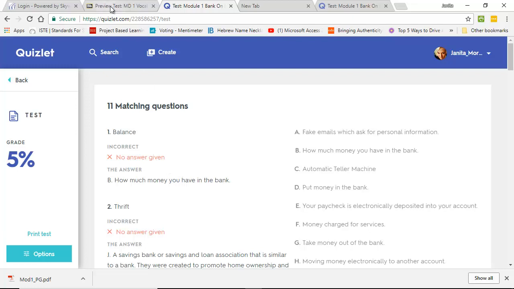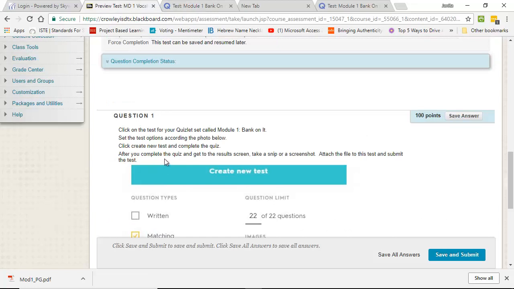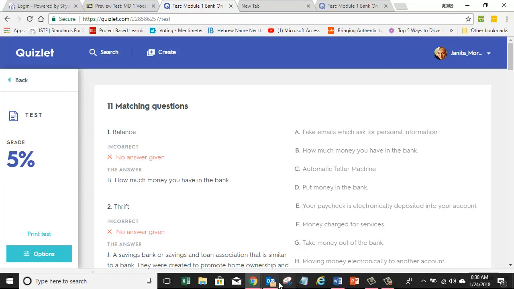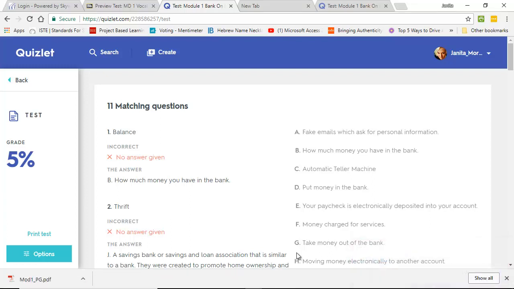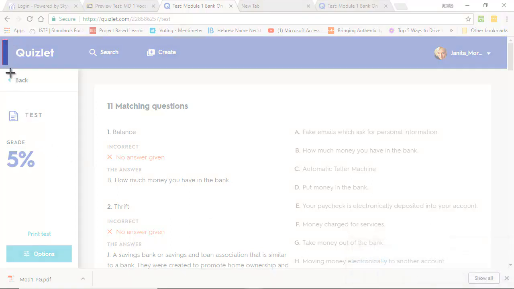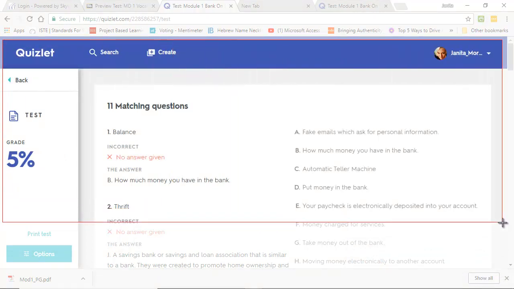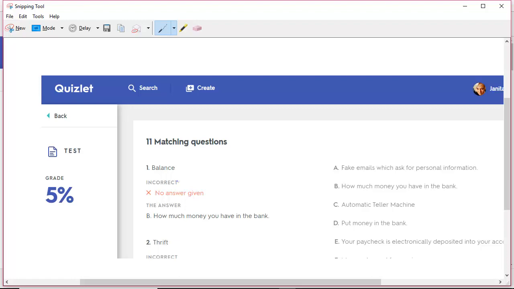In order to turn this in, let's go back here. It says, after you complete the quiz and get to the results screen, take a snip or a screenshot and add this file to the test and submit it. So here are my results over here. Some people just take a picture of this right here. That's not enough. When you take your snip, I want you to take a snip all the way over here so that I can not only see your results, but I can see your name. You see my name up there in the top corner? I want to see your results and I want to see your name.